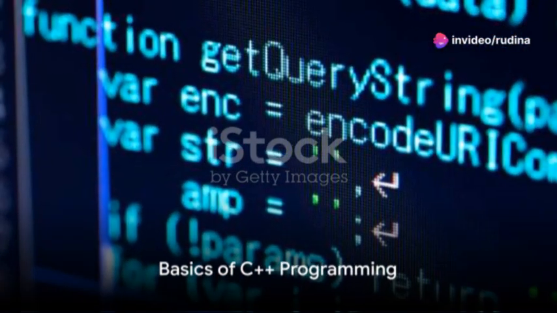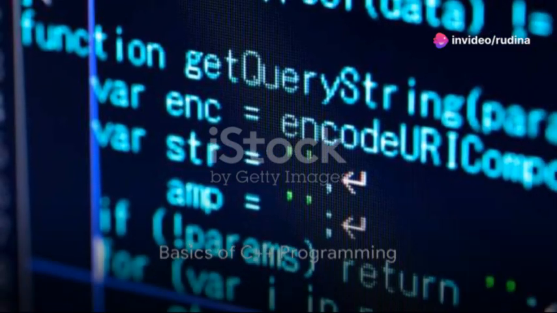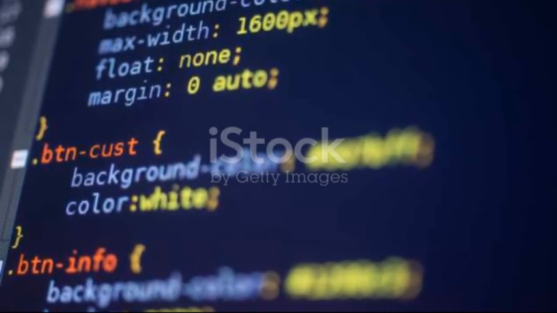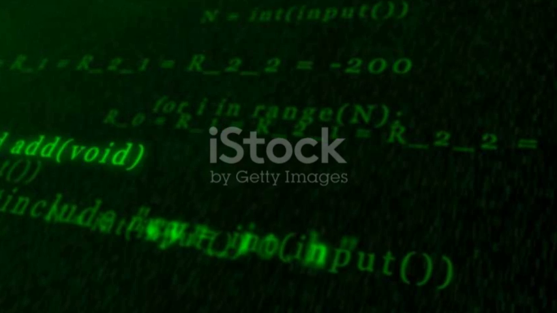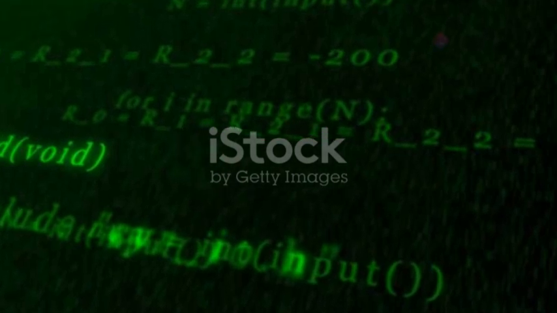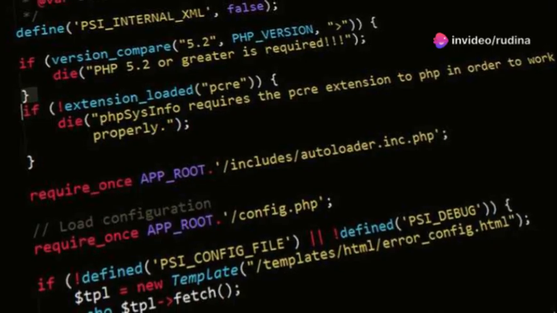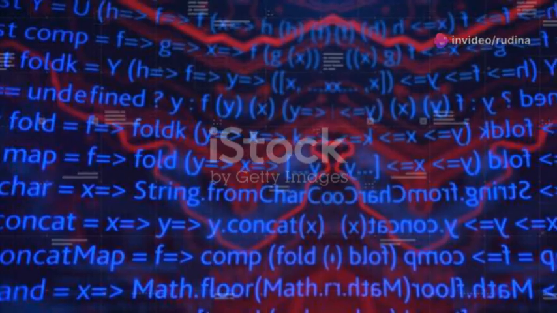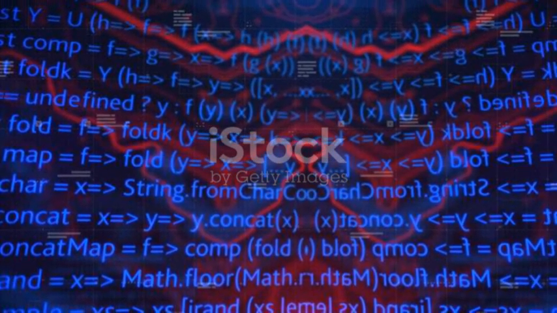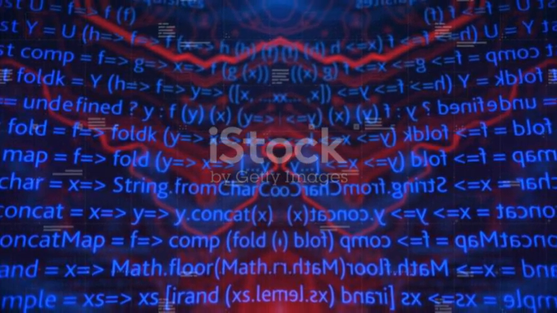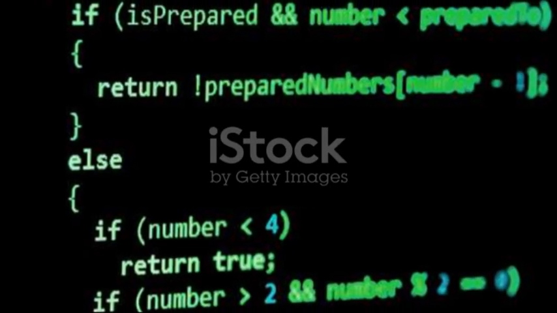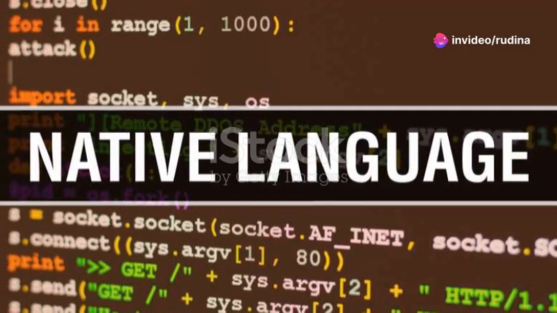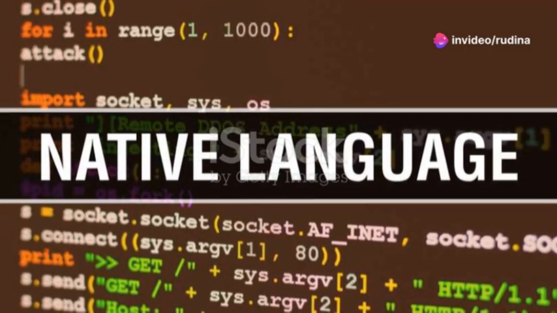Every C++ program you encounter will have a main function, the starting point of execution. These programs often include libraries, use the standard namespace, execute statements inside the main function, and return a value at the end. C++ language, much like any other, is made up of letters, digits, symbols, and whitespace characters. Comments are the translators, explaining the code but ignored by the compiler.